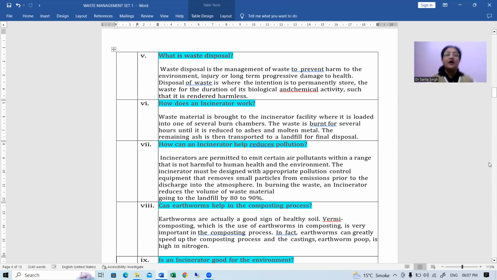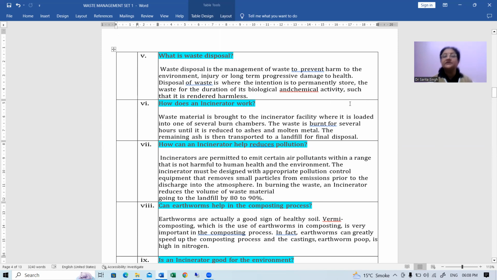Okay, and how does an incinerator work? Now we are talking about one of the methods of disposing of the waste. Waste material is brought to the incinerator facility. These are big chambers. I discussed this in the earlier video also, right? This is where it is loaded into one of several burn chambers, right?